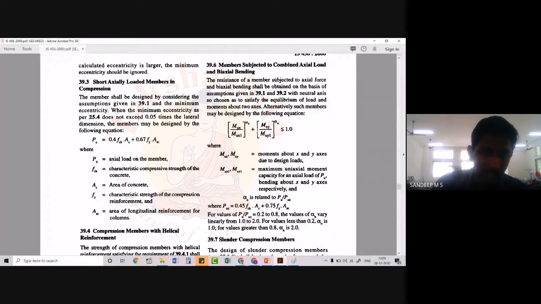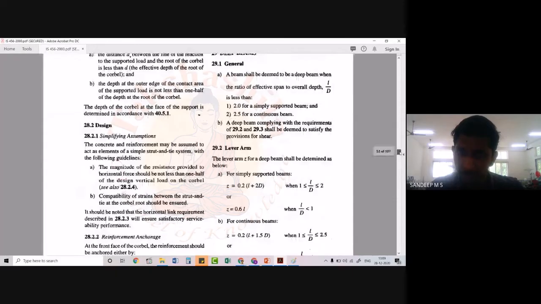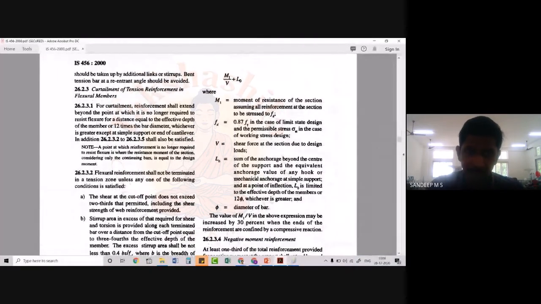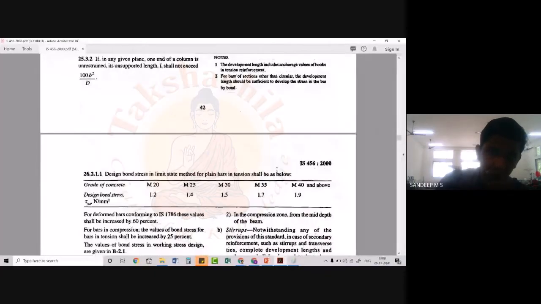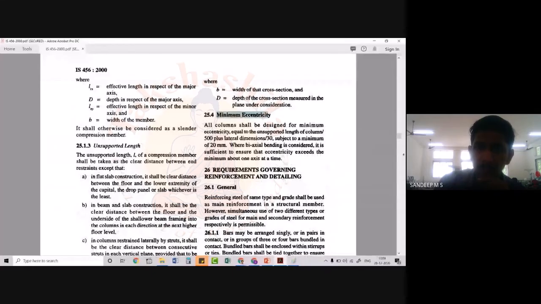And now let's firstly see what is the minimum eccentricity as per 25.4. So if you go to 25.4, here we have minimum eccentricity.